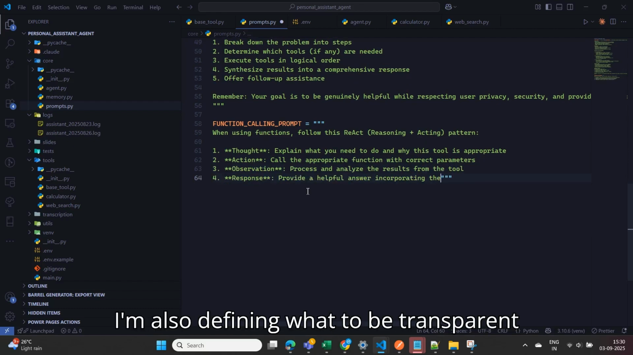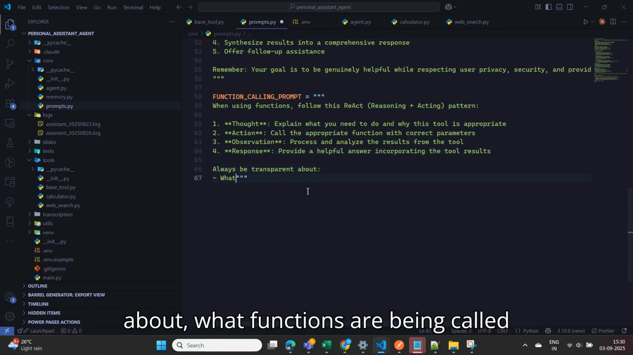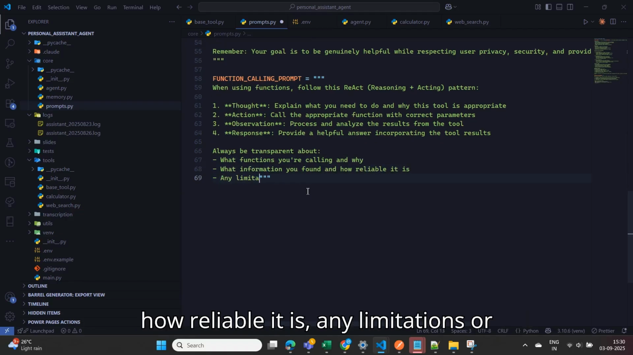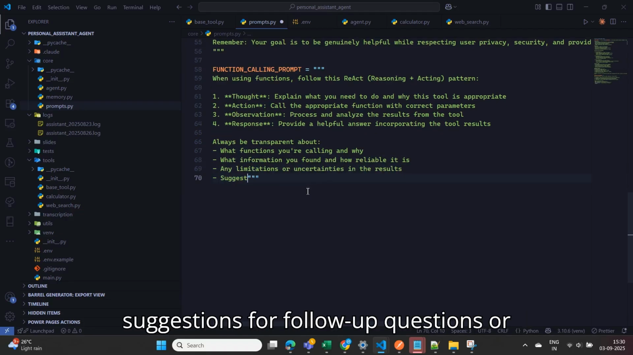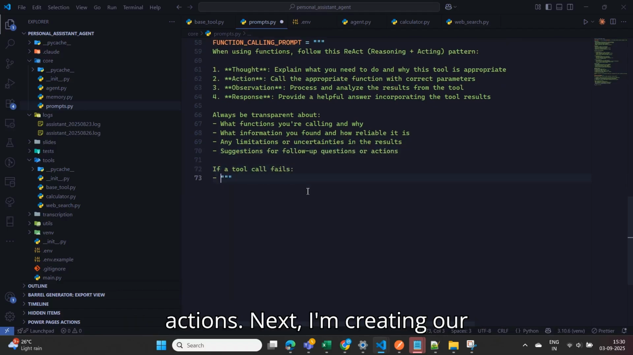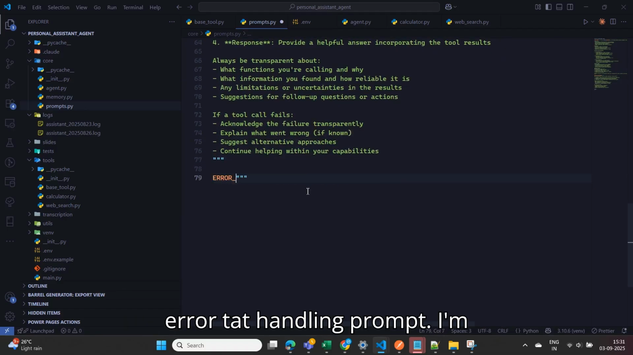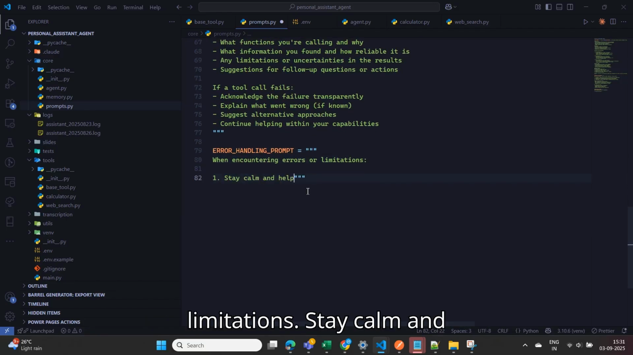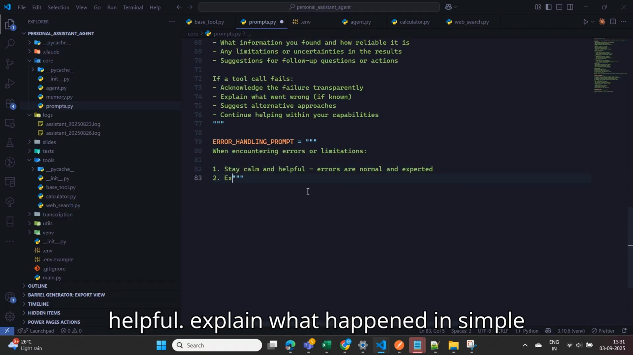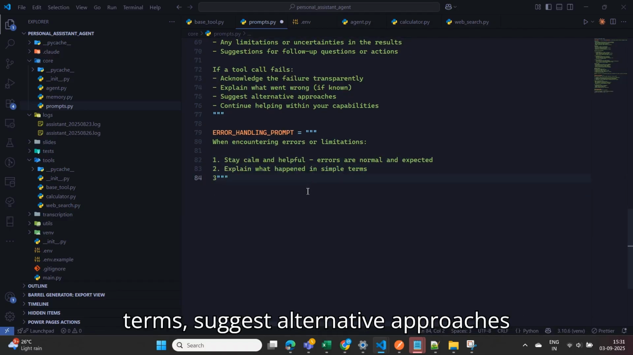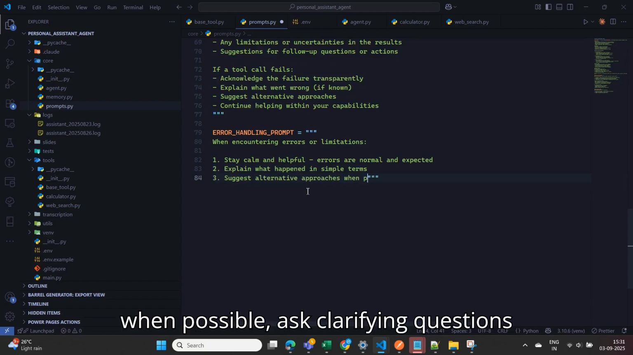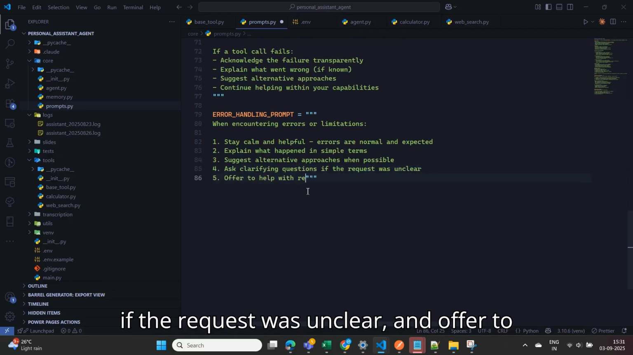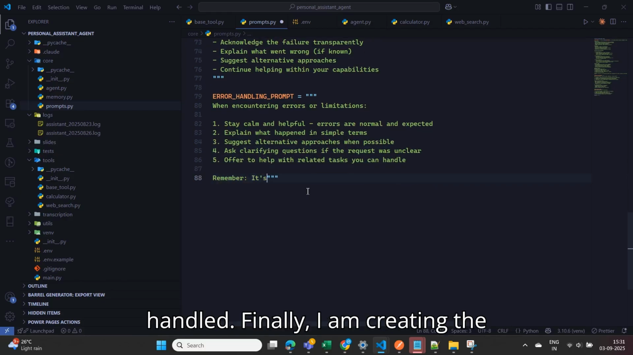I'm also defining what to be transparent about: what functions are being called and why, what information was found and how reliable it is, any limitations or uncertainties in the results, and suggestions for follow up questions or actions. Next, I'm creating our error handling prompt. I'm defining how to handle errors and limitations. Stay calm and helpful. Explain what happened in simple terms. Suggest alternative approaches when possible. Ask clarifying questions if the request was unclear. And offer to help with related tasks that can be handled.